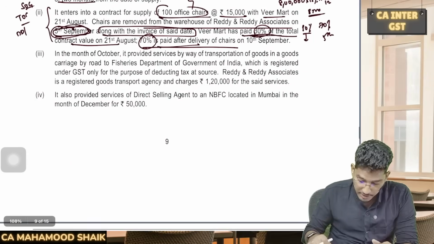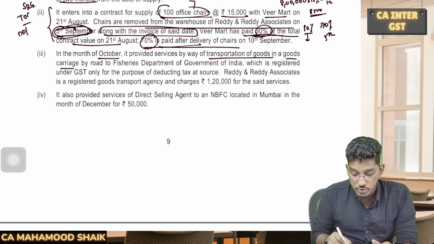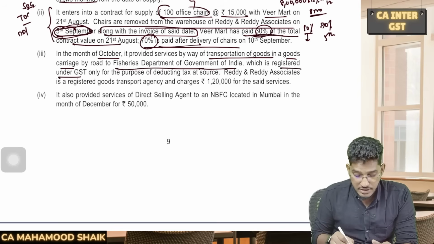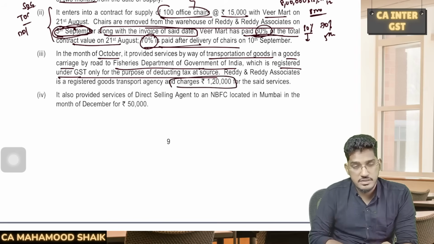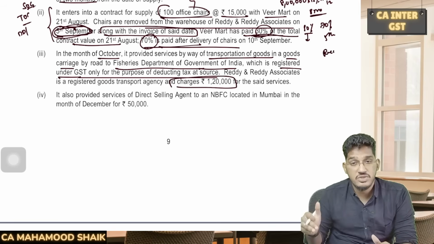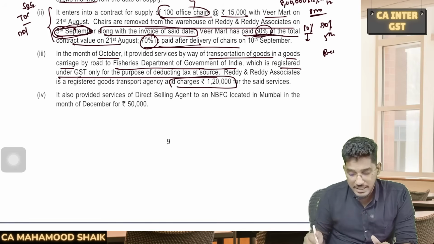Next, coming to few more details here. In the month of October, it provided services by way of transportation of goods in a goods carriage by road to Fisheries Department of Government of India, which is registered under GST only for the purpose of deduction of tax at source. Reddy and Associates is a registered goods transport agency and charges 1,20,000 for the said service. So they have provided GTA services. To whom? To a recipient. Who is that recipient? The recipient is a department of a government which has taken registration only for the purpose of deduction of TDS under section 51 for not making any supplies.